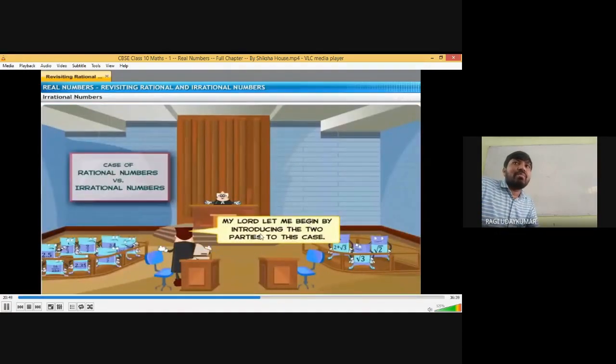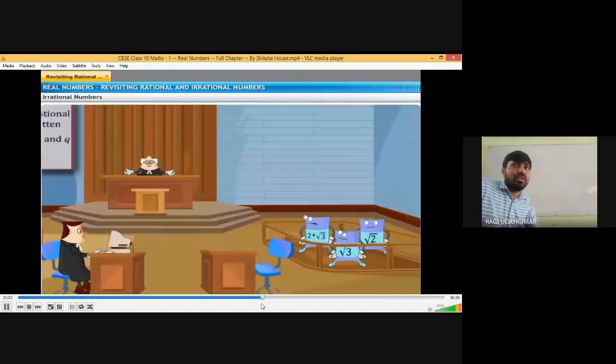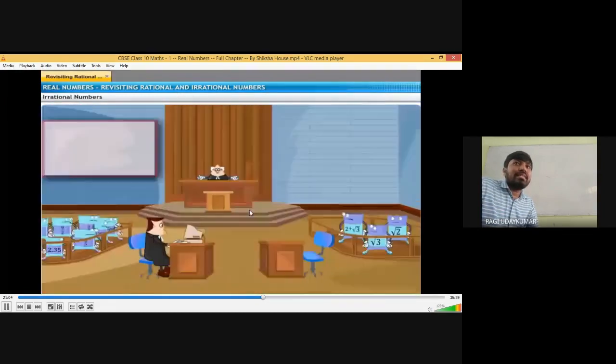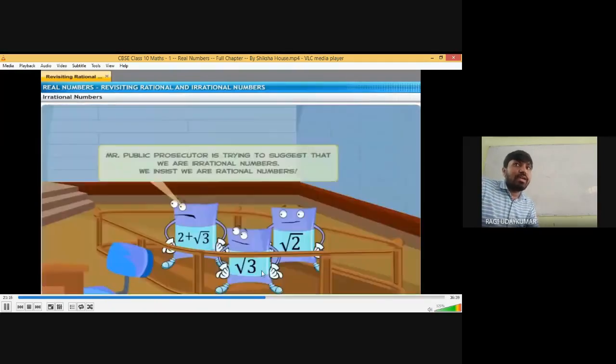So my lord, let me begin my introduction to the two cases. The definition is that a number is called a rational number if it can be written in the form P by Q, where P and Q are integers and Q not equal to 0, already said by one of our classmates. That is the definition. And the numbers are called irrational numbers if we cannot write them in the form P by Q, where P and Q are integers. That means here the numbers 2 plus root 3, root 2 and root 3.